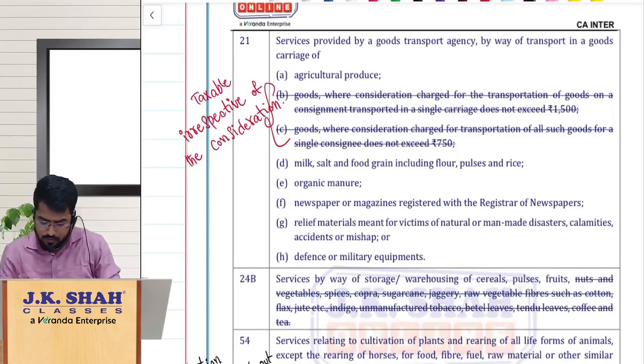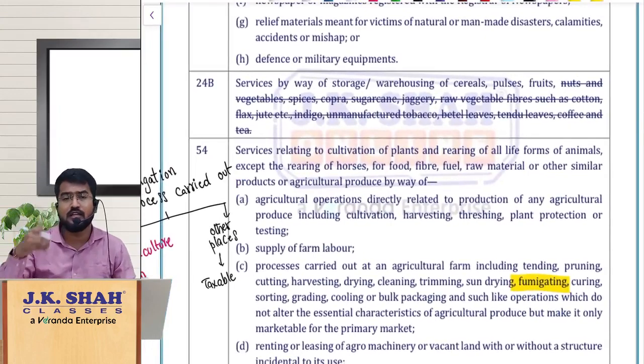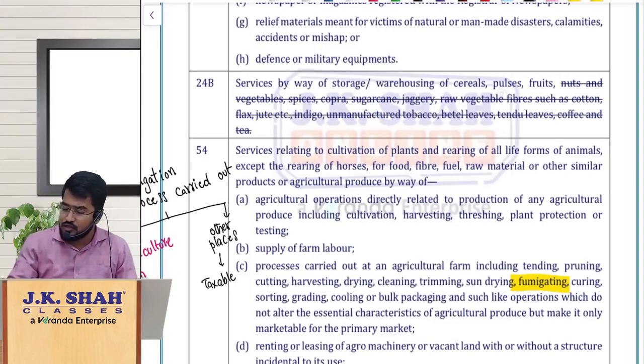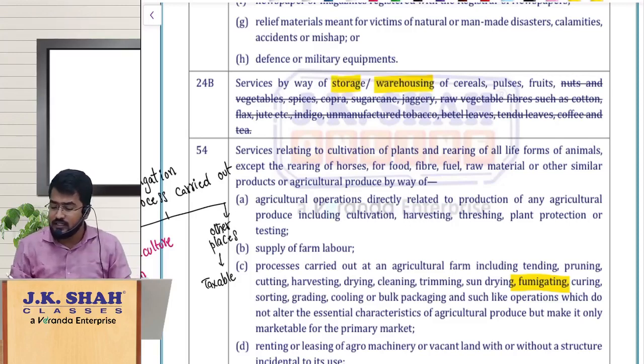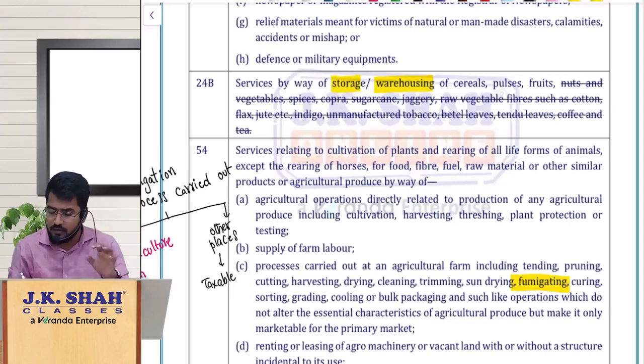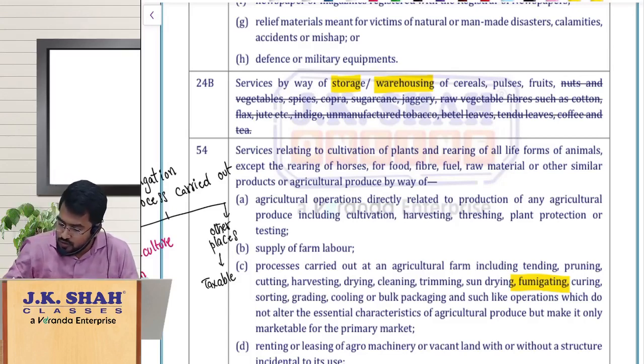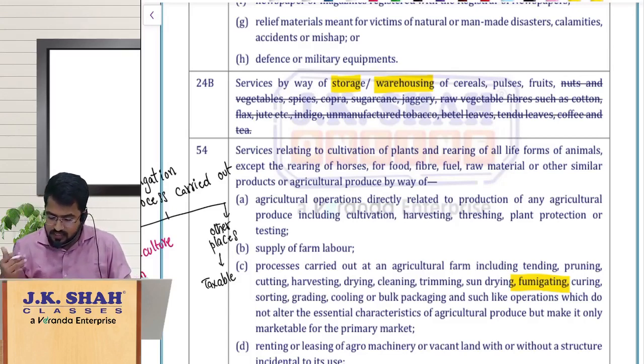So that is removed. Next, there was an entry number 24B, where they were giving exemption for storage and warehousing of goods like cereals, pulses, fruits, nuts and vegetables, spices, copra, all this stuff. But now the exemption has been removed to nuts, spices, copra, sugarcane, jaggery, raw vegetable fiber such as cotton, flax, jute, all that stuff.